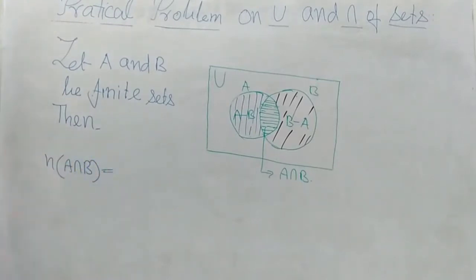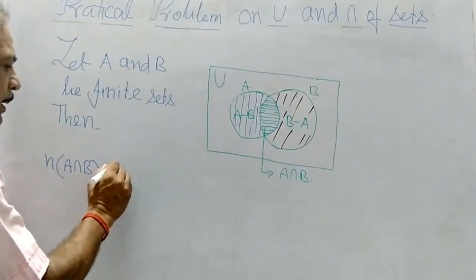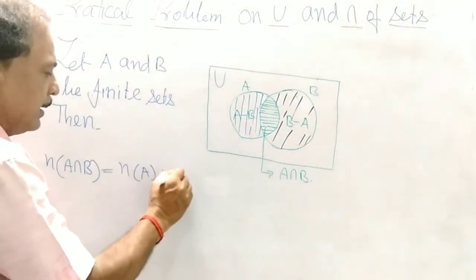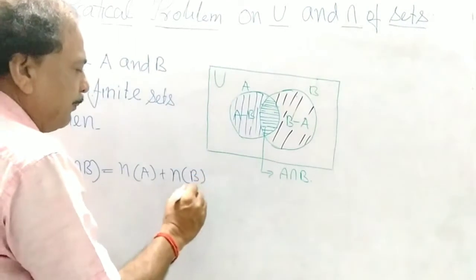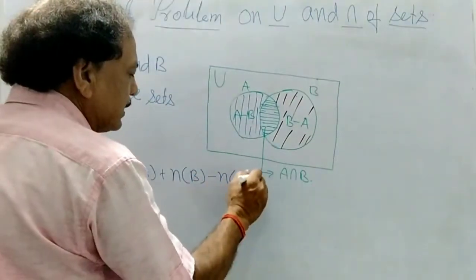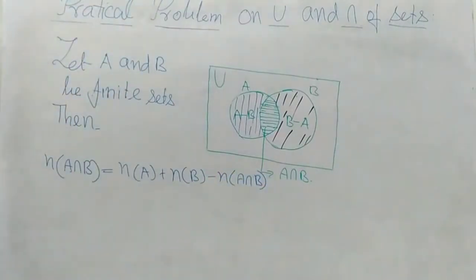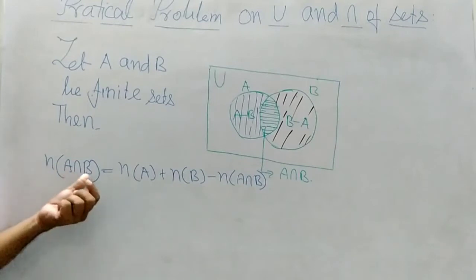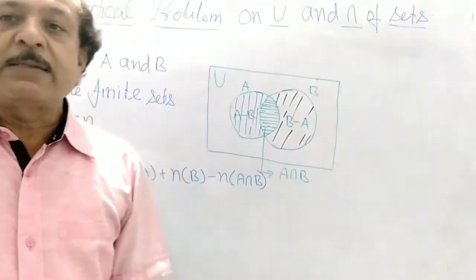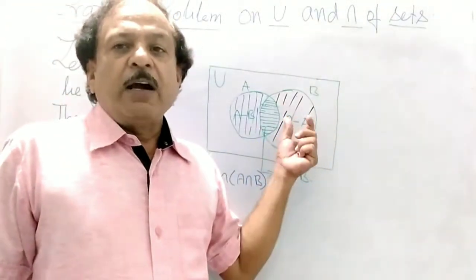Later we can use this in probability. The n(A ∪ B) हमें find out करना है: n(A) plus n(B) minus n(A intersection B). इसको हम वेन डायग्राम की सहायता से, हाउ यू फाइंड दिस?